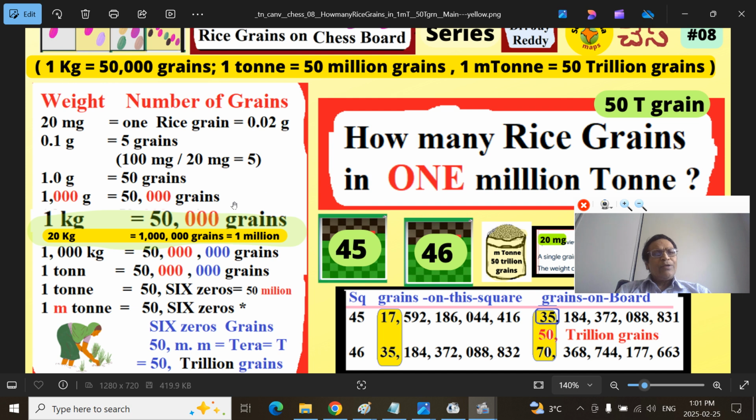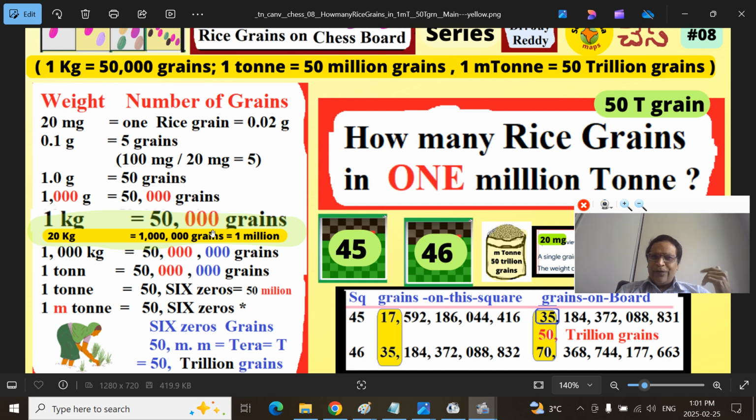So we are further articulating that. Remember, 1,000 grams is nothing but 1 kilogram. The same thing we are reiterating. That means 1 kilogram contains 50,000 grains.